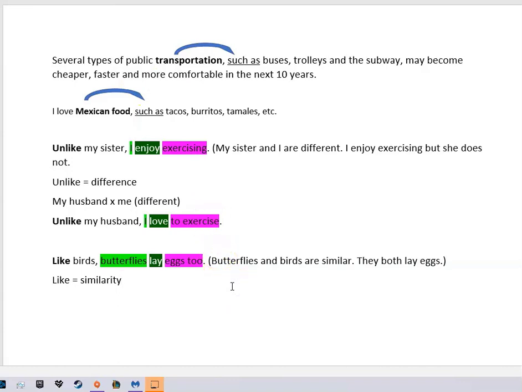So like birds, butterflies lay eggs too. Like birds, that means butterflies and birds are similar. I can say like my son, I love the beach. So are we similar or are we different? We are similar. Now if I say, unlike my son, I hate video games. Are we similar or are we different? We are different.